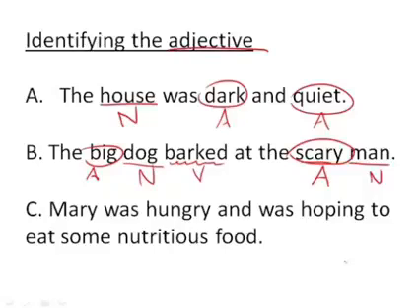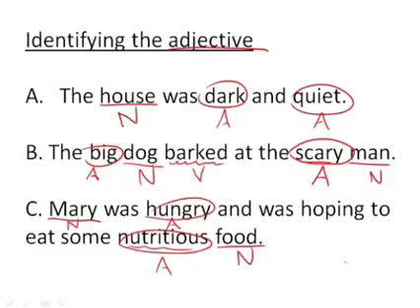Mary was hungry and was hoping to eat some nutritious food. So what word describes the noun? The first noun here, Mary. Mary is what? Well, Mary is being described as hungry. So hungry is an adjective. Was hoping to eat some nutritious food. What does the word nutritious mean? Nutritious means full of nutrients. And it's describing what? The food, which is a noun, therefore nutritious is an adjective.